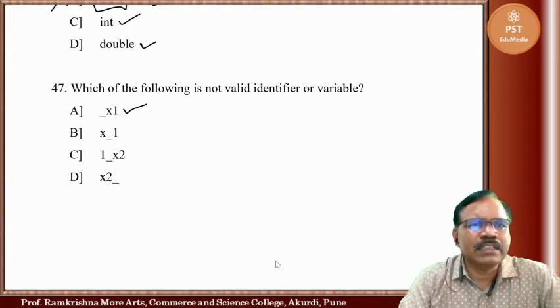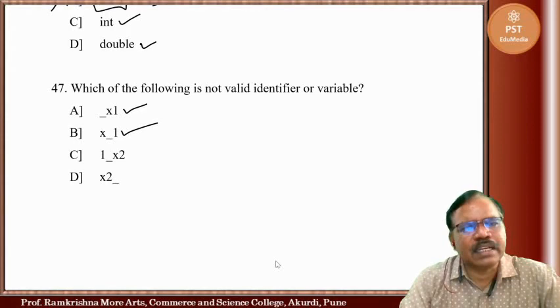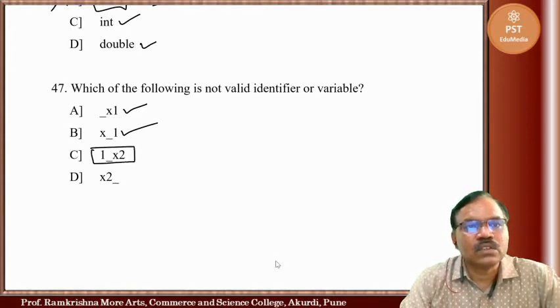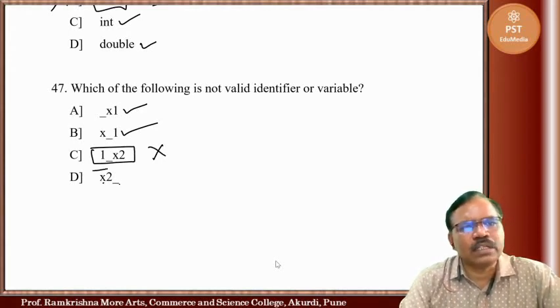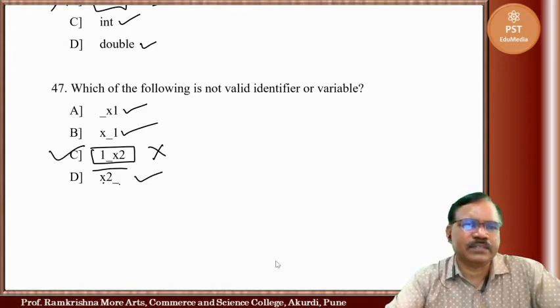It starts with a letter, so this is correct. Here it starts with a digit, so this is not valid. Now x2 underscore is valid. So the third one is the correct answer.